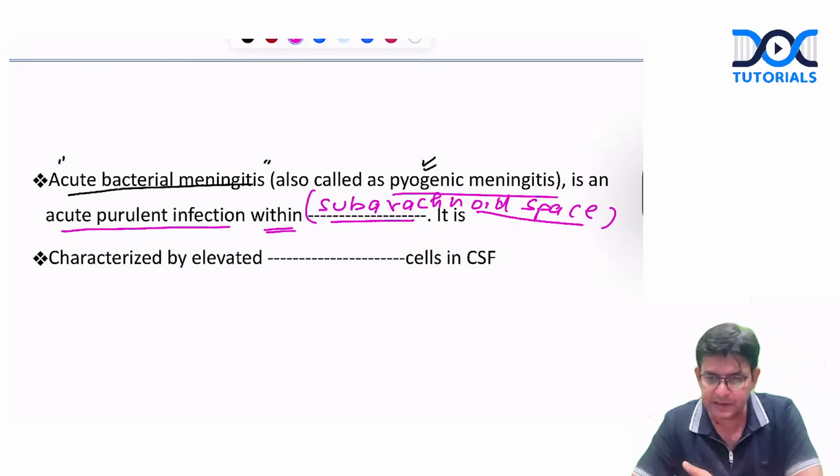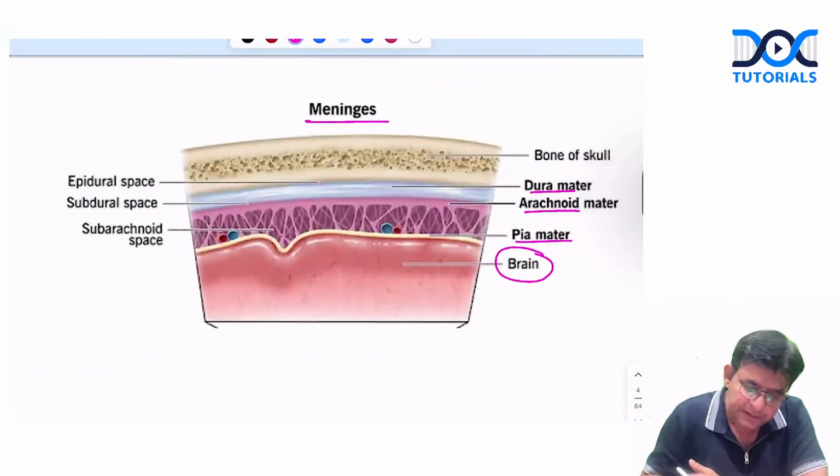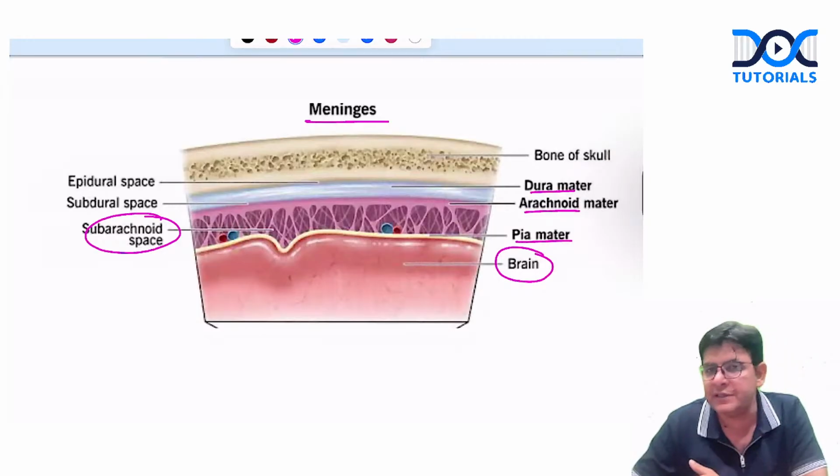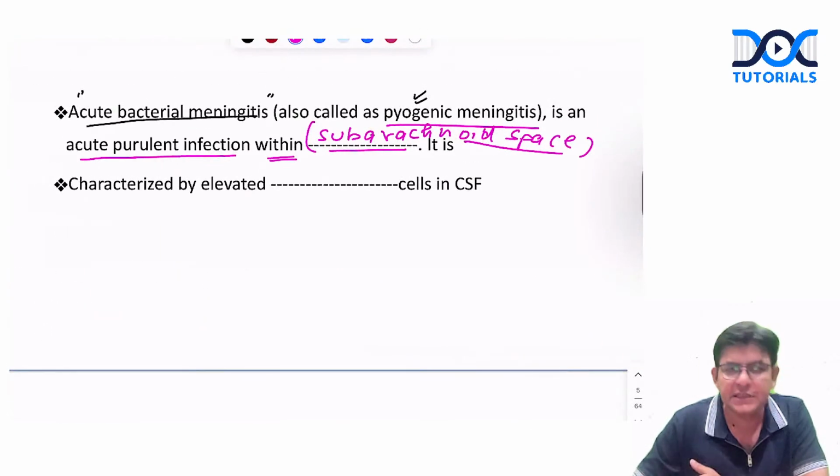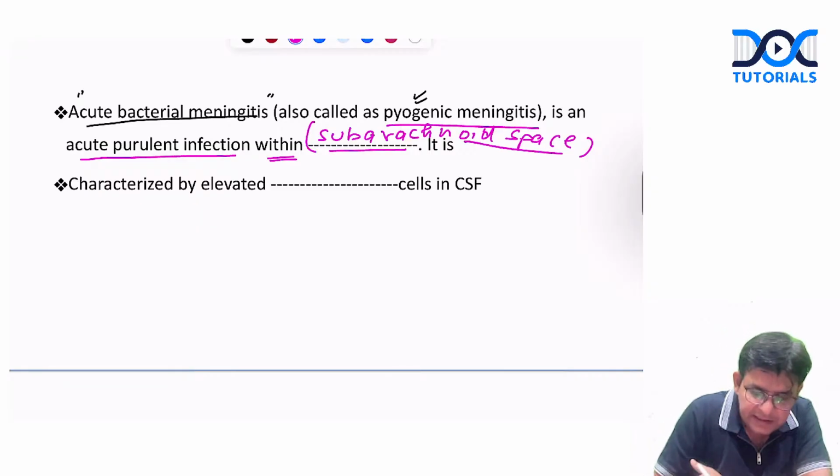As you can see in the picture itself, this is the subarachnoid space. This is termed acute bacterial meningitis, also termed pyogenic meningitis. And what is the characteristic point of this? Elevated neutrophils. Okay, what is elevated in these particular ones, guys?